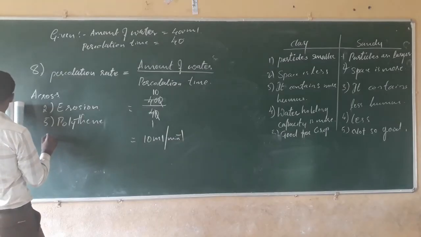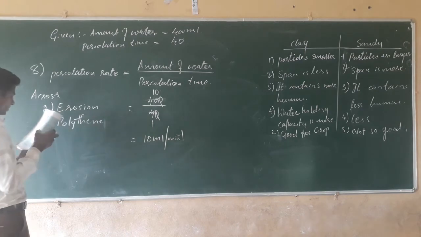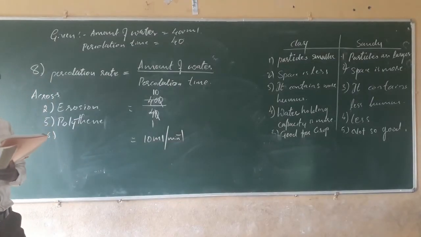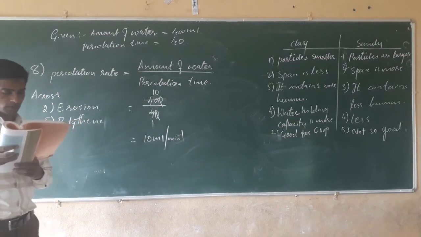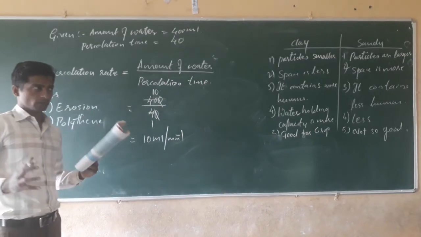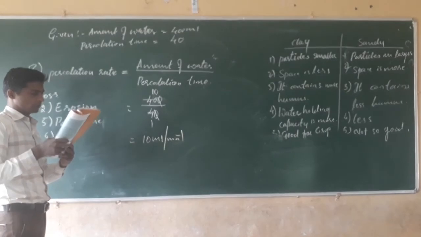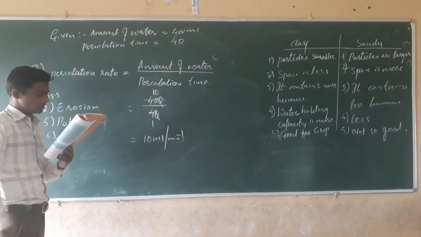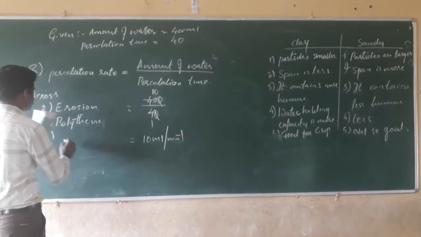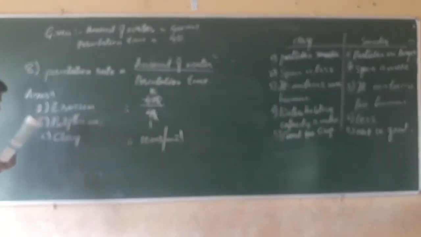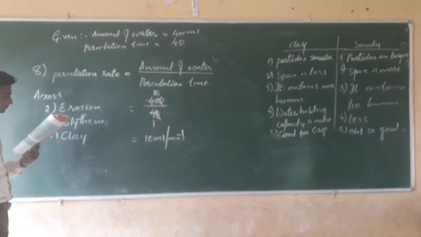Then next, sixth one. Type of soil used for making the pottery. While making the pottery, which type of soil? That is clay soil. Sixth one, clay soil. The next, seventh one.